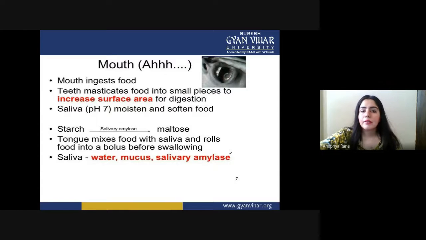The fourth one is your tongue, which mixes our food with saliva and rolls food into a bolus before swallowing. So what is the function of the tongue here? It helps the salivary glands mix all the food together, and it has a very important role in the swallowing process. Now, what are the basic things we use in the mouth? That is saliva, water, mucus, and salivary amylase. These all have a major role to play in the start of the process of digestion.